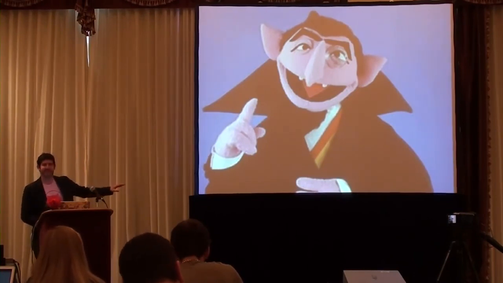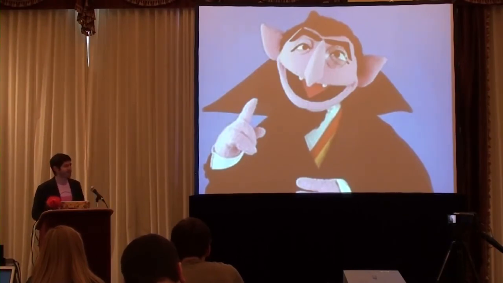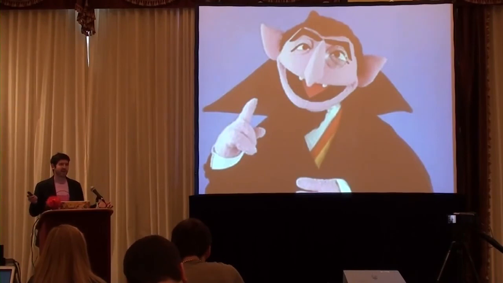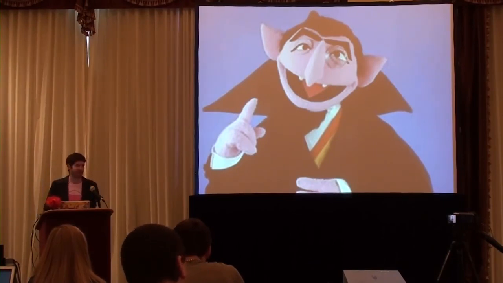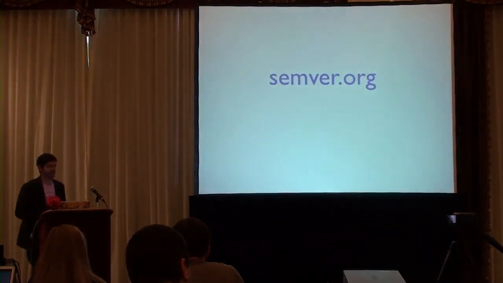The reason that he's on the screen here is because if you don't use something like semantic versioning, then you may as well just label your versions version 1, version 2, version 3, version 4, because you're not producing any additional information if you don't follow a system like this. Then those 3 numbers, those 3 pieces of that version, are just like digits in a sequence that have no meaning. So you may as well use those pieces of the version number for something useful if they're going to be there at all. You can check that out at semver.org.